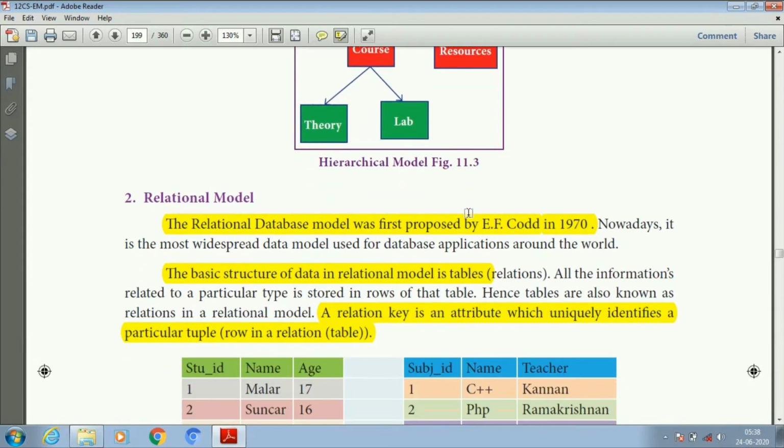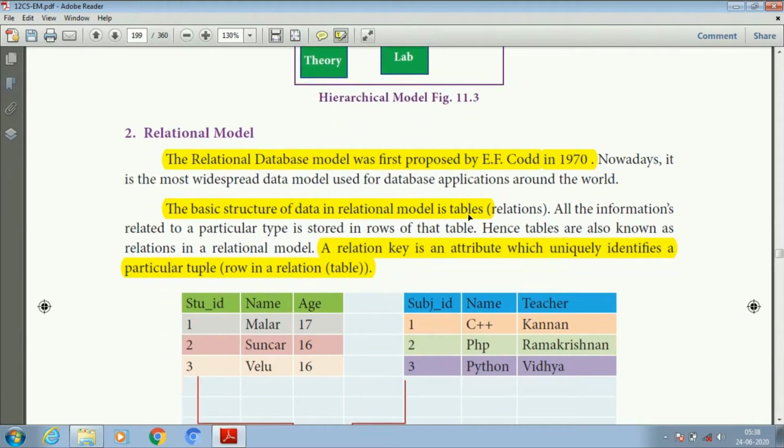Next one is the relational model. The relational model was proposed by E.F. Codd in 1970. The basic structure of data in the relational model is tables, where data is stored in rows and columns.